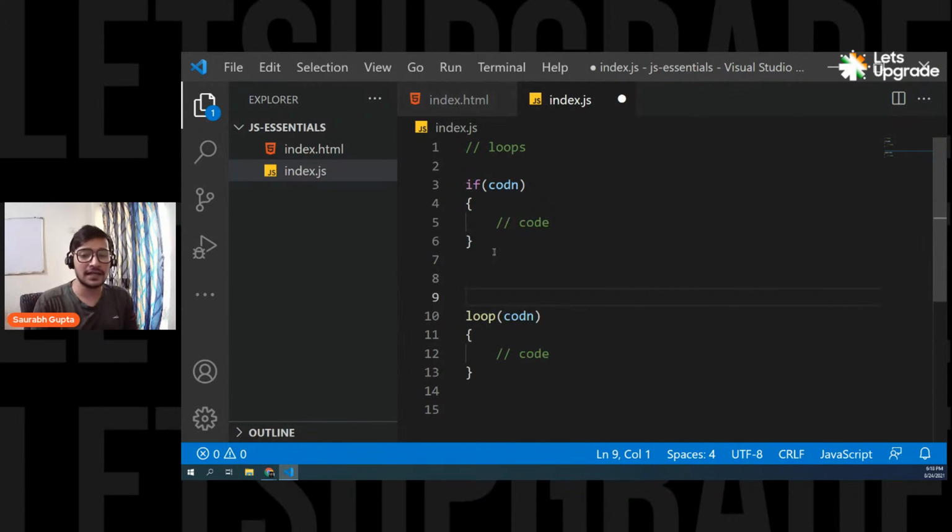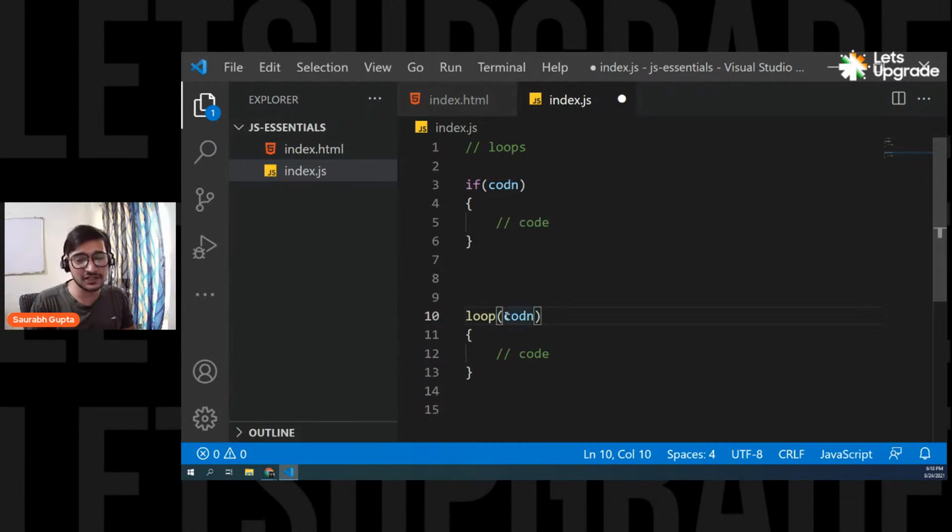Now what happens in a loop? Loop behaves the same at the start. If the condition is false, not a problem, we'll simply go outside, just like an if statement. But if the condition is correct, we'll come inside, execute the code, and now we are not going outside like an if. We are simply going to go back up to the condition. That's the default behavior of a loop. You're not doing it; loop repeats itself by default.